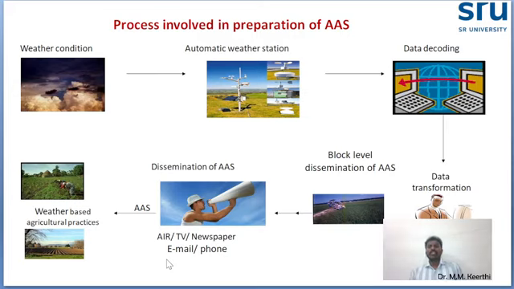Okay, next, what is the process involved in preparation of agro advisory services? First thing is the weather condition. After that, the weather condition will be recorded in the weather station. After that, the data will be decoded. After that, the data will be transferred. After that, there will be dissemination of AAS through TV, newspaper, email, phone, and messages, and it will reach the farmers. Based on that, farmers can do the operations and work in the field.